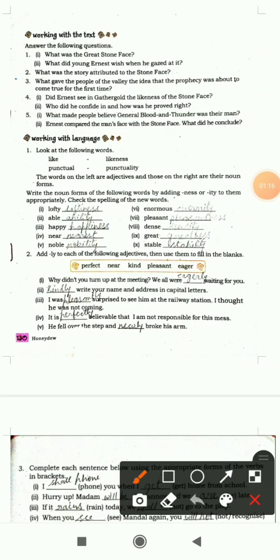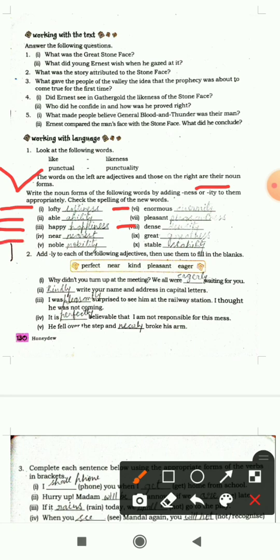Now let's see next exercise. Write the noun forms of the following words by adding ness or ity to them appropriately. So we have to form the noun forms of the given words by using ness and ity. First one is lofty, so it will become loftiness. Second, able, it will become ability. Third one, happy, it will become happiness.